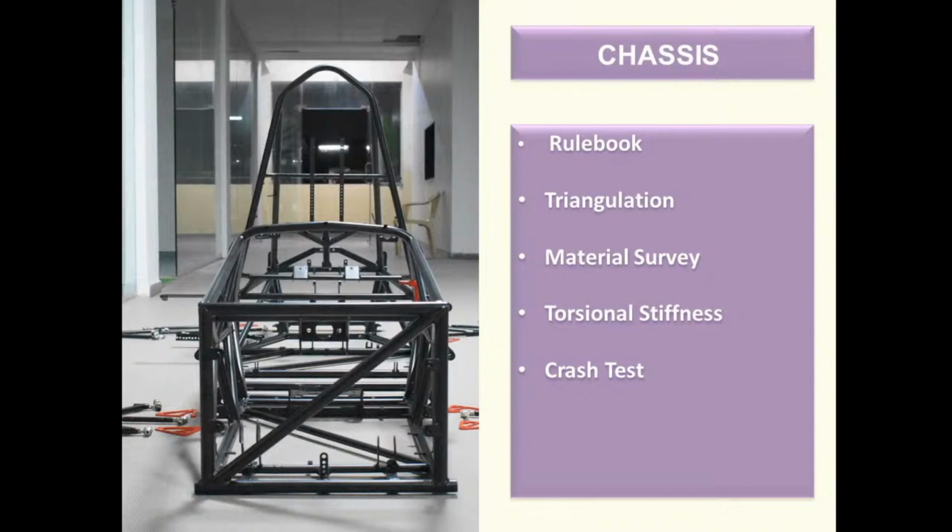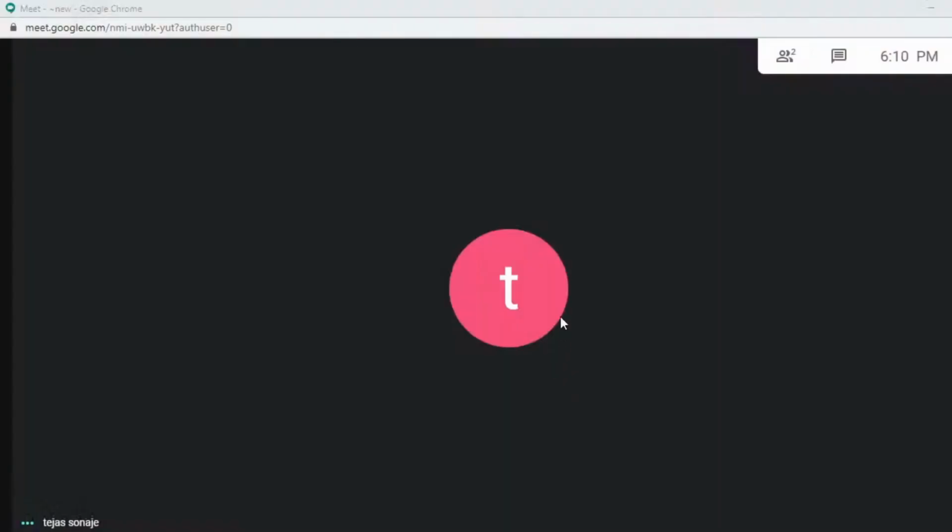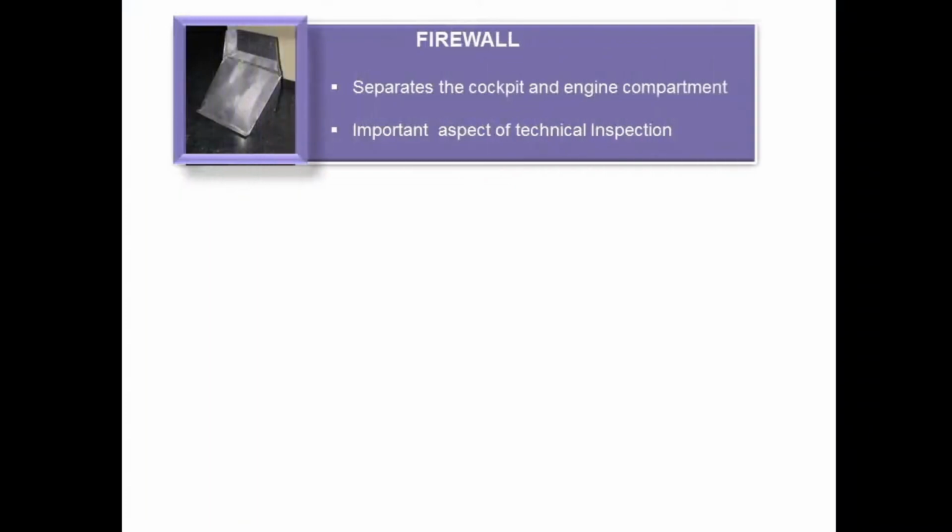Now the next is the crash test. For the purpose of safety, simulation is carried out on some software. For this purpose, some basic literature review is to be performed, which includes all the concepts, right from what is impulse, what is momentum, etc. So the next one is the firewall. Now the firewall is an important aspect in terms of driver safety, as it separates the cockpit and the engine compartment. It is important in terms of the technical inspection as well. It must satisfy all the rules which are mentioned in the rule book.